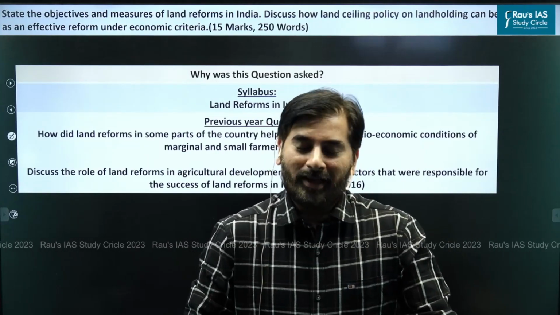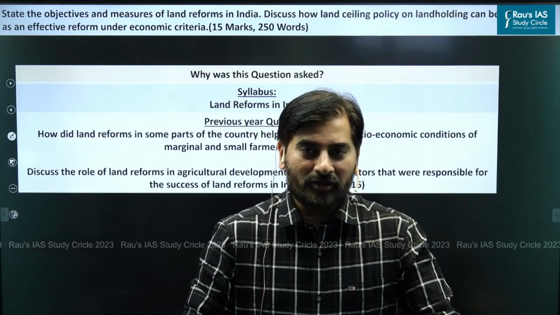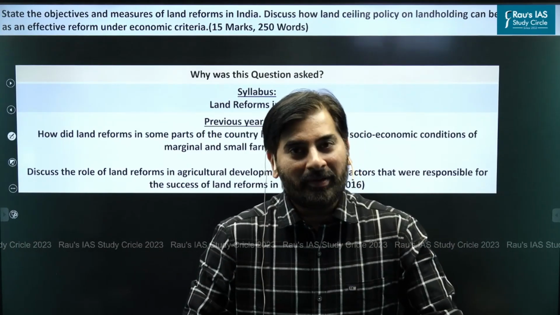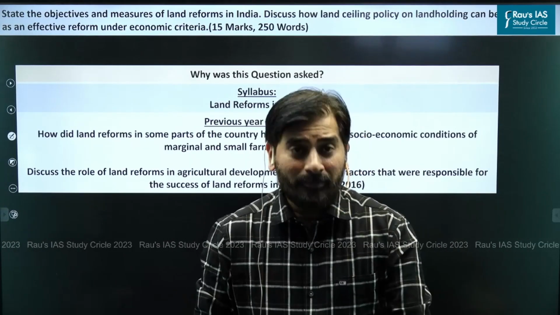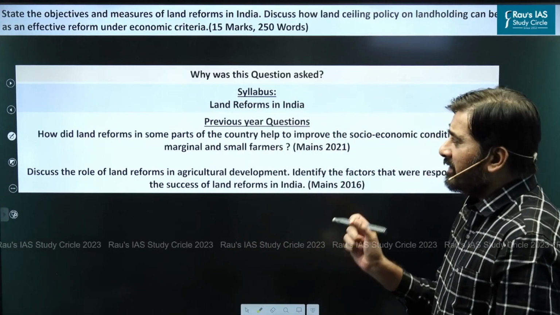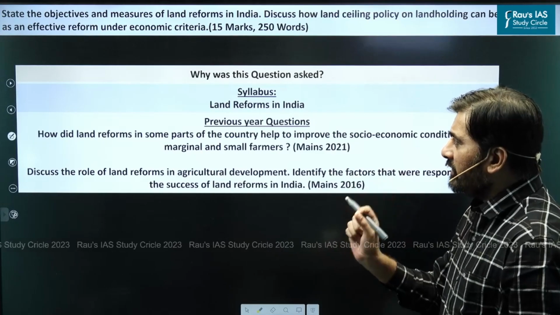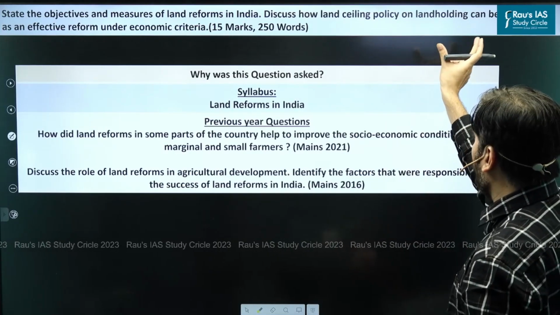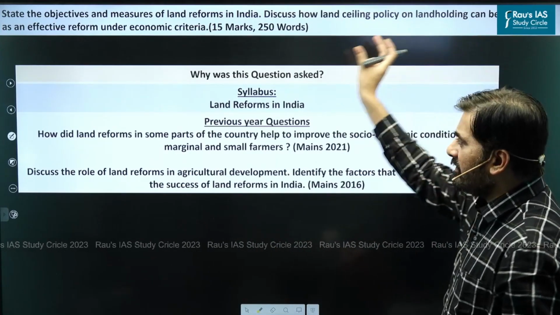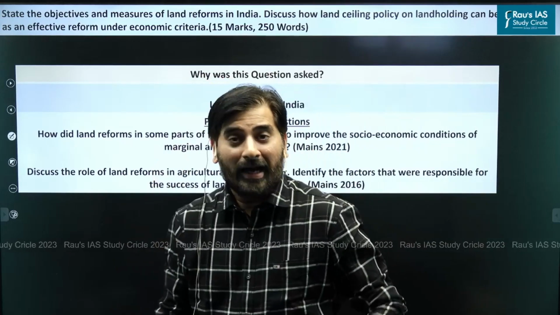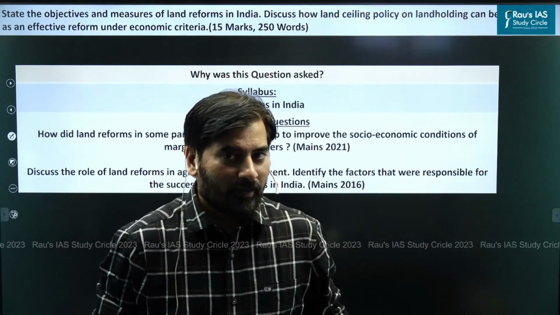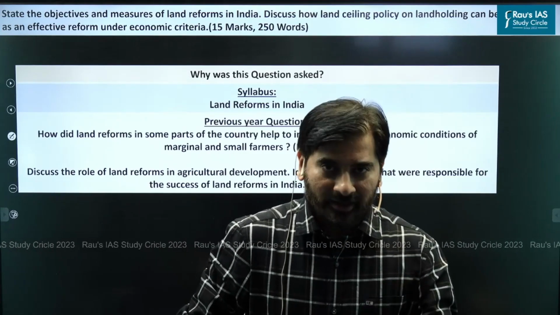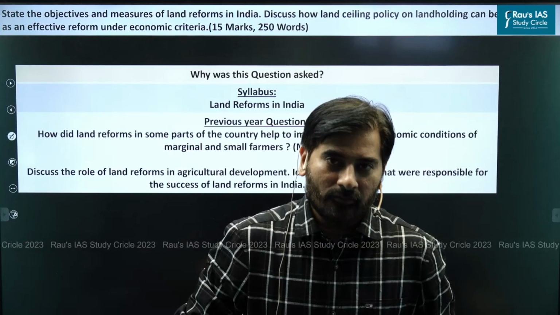Hello everyone. In this particular video, we shall take up a discussion of the question asked in UPSC Mains 2023 from the Indian economy section. As you can see, the question here is: state the objectives and measures of land reforms in India. Discuss how land ceiling policy on land holding can be considered as an effective reform under the economic criteria. This question was asked for 15 marks and you are required to write the answer in 250 words.